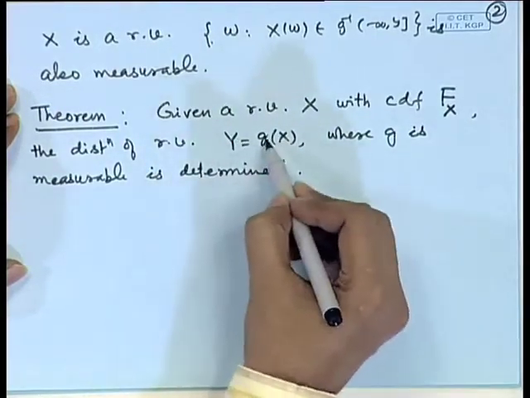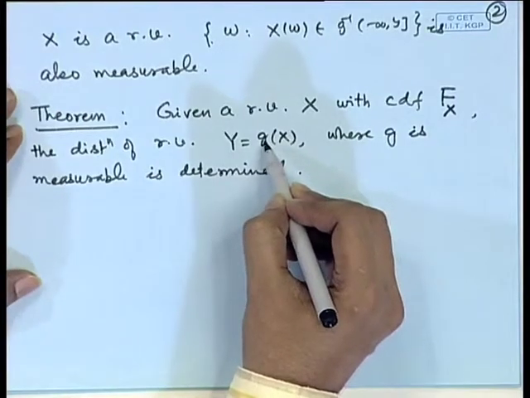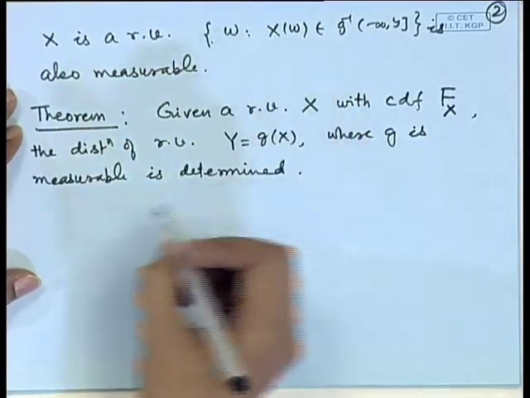Now onwards, whenever we are considering a function g(X), g has to be a measurable function.